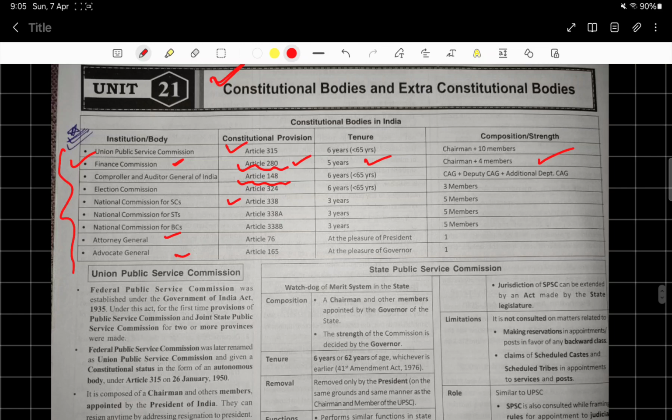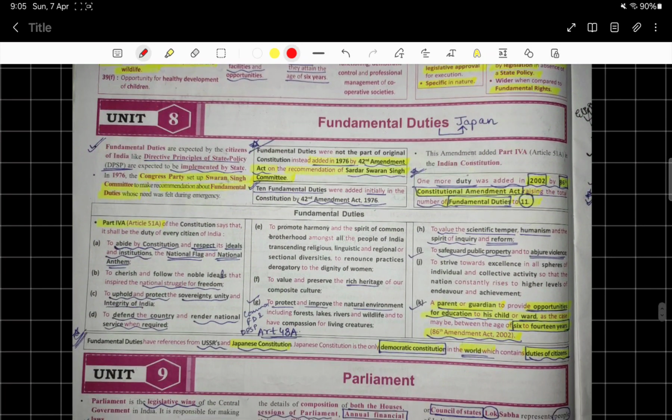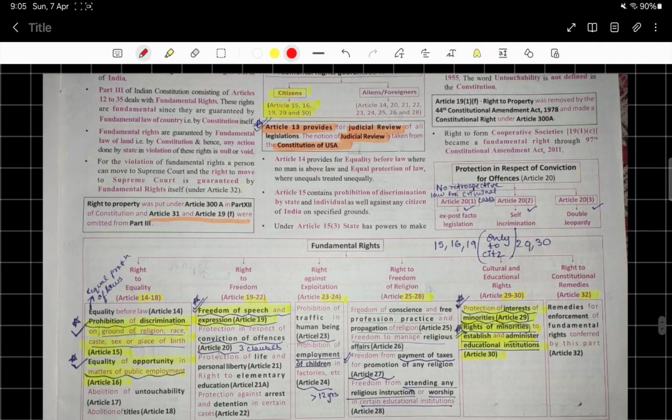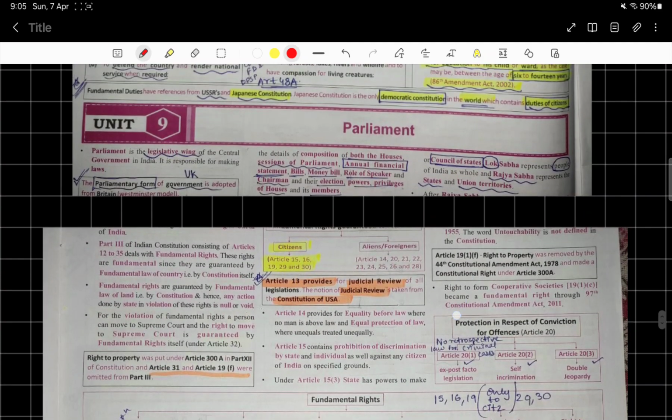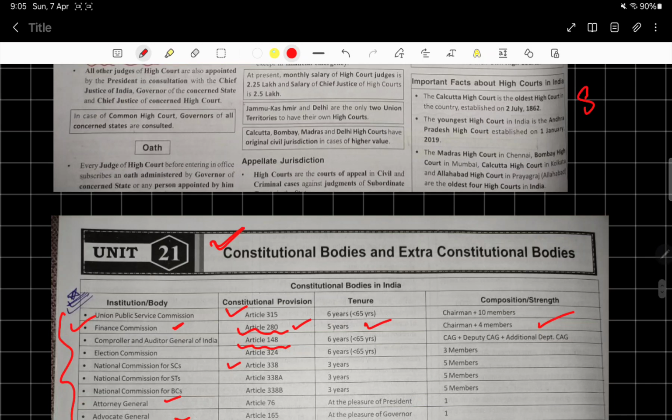Next is this topic, which is again very important, that I told you also earlier. Next is fundamental duties. Where has it been derived from? What does it consist of? Through which Amendment Act was it added? Through which recommendation? And so on. Parliament topic is also very important, and judicial review is mentioned in which one, from where has it been taken. Yes, sources of the constitution, I forgot to write it out. Sources of certain things in the constitution are also very important.